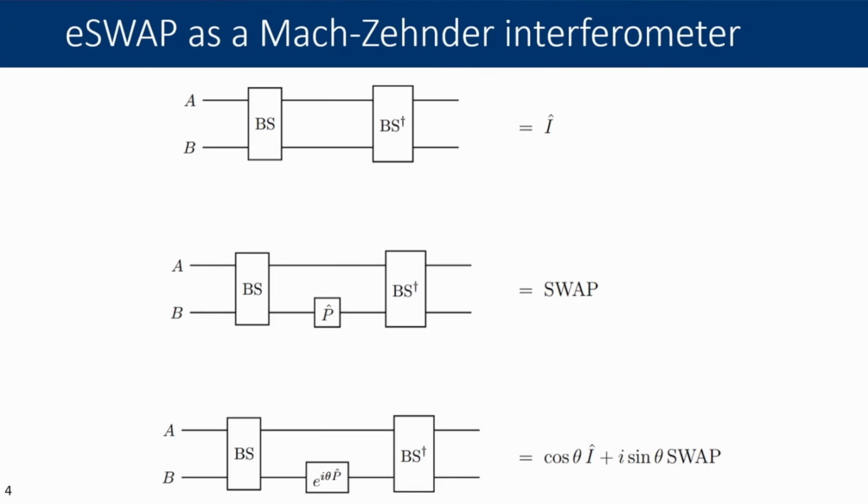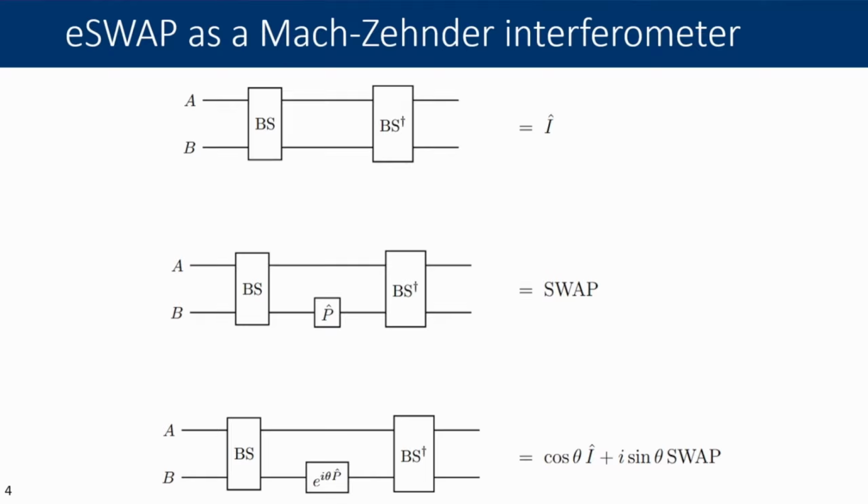Okay, so I think one really nice physically intuitive way to think about eSWAP is as a Mach-Zehnder interferometer. So you can imagine the beam splitters forming either arm of the interferometer. If you have two adjacent 50-50 balanced beam splitters, that is an effective identity operation. If instead you sandwich a parity operator on the B arm of the interferometer, that applies a pi phase shift to the odd photon states, reverses the interference pattern, and produces an effective swap.